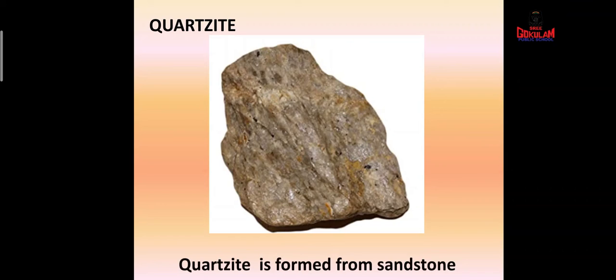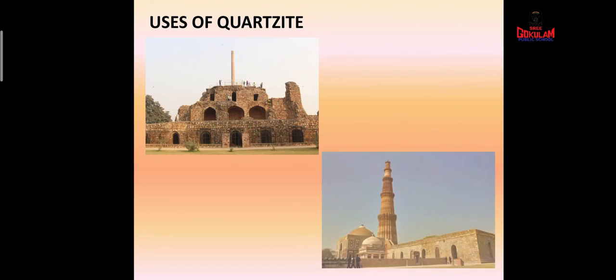And quartzite is formed from sandstone. And what are the uses of quartzite? See, it is used for making monuments, because I told you they are very hard and tough. So, we can use them for making monuments, means buildings. Okay. So, all these types of monuments are made by using quartzite stones.